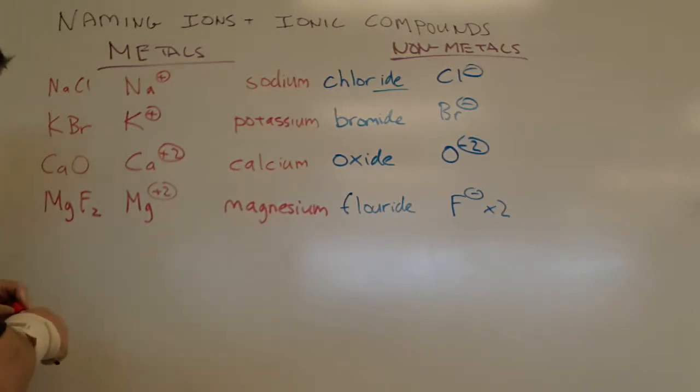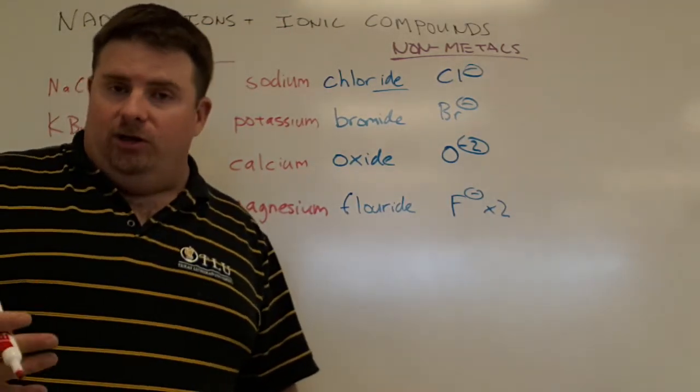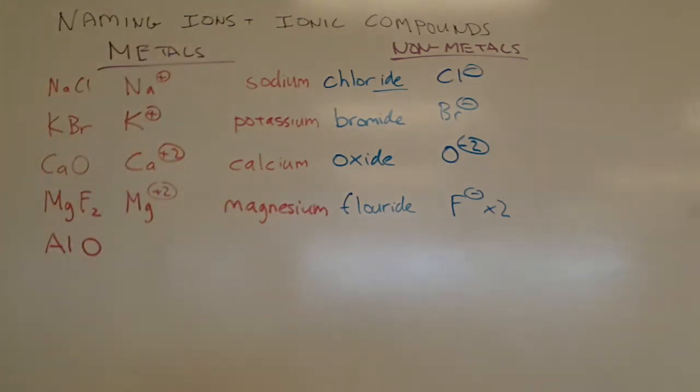Let's try this. Let's go even trickier, and let's do aluminum oxide, Al and O. And I'm not going to put down how many of each there are. The first thing I want you to do is look at these and tell me what the overall charges are going to be. If you look at aluminum, what column is it in? It's in the third column. So what do you think is going to happen? Is it going to want to lose 3 electrons or gain 5 electrons? That's right, it's going to lose 3 electrons.